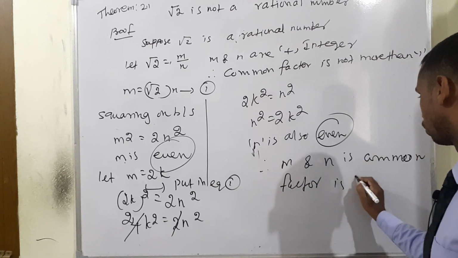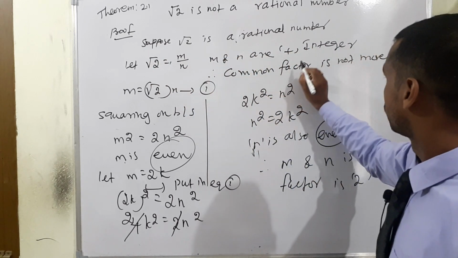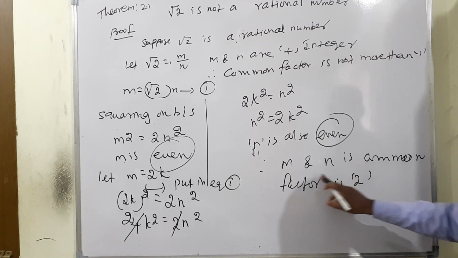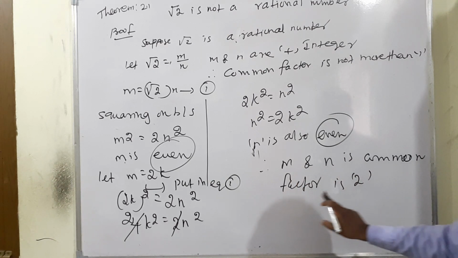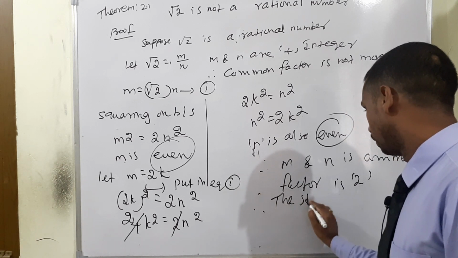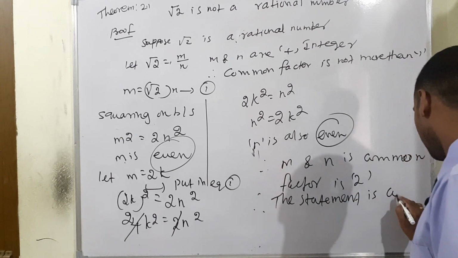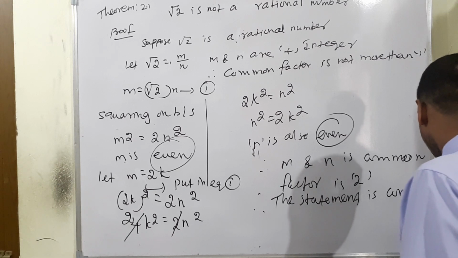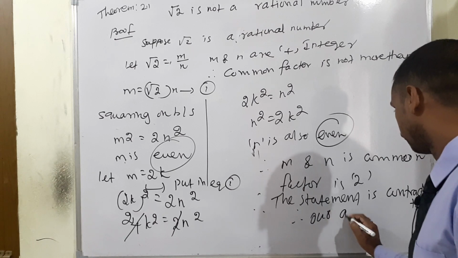Common factor is true. But suppose we have the rational part, and the term is not more than 1, but if we find the solution m and n, a common factor 2 is there. Therefore the statement is a contradiction. So contradiction means our assumption is wrong.